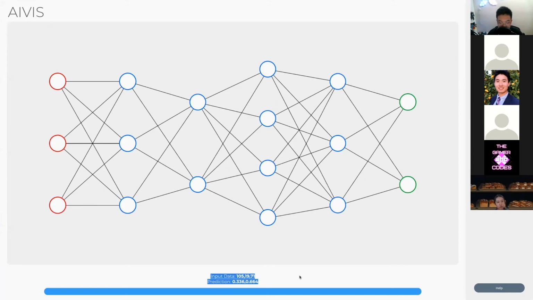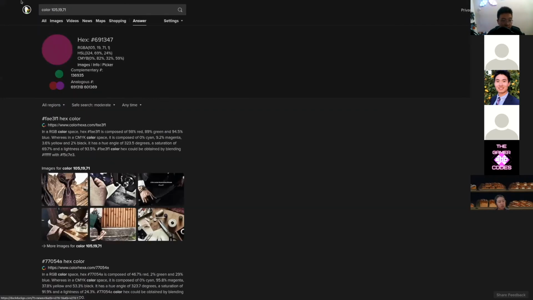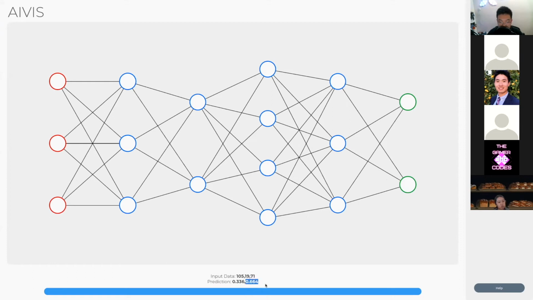If we test it again, we can see that it has given us a new color and a new output. If we take a look at what color this is, this kind of dark color, in this case it's chosen the white color again. So it's doing quite well on these simple classifications. But let's say it's not doing so well.